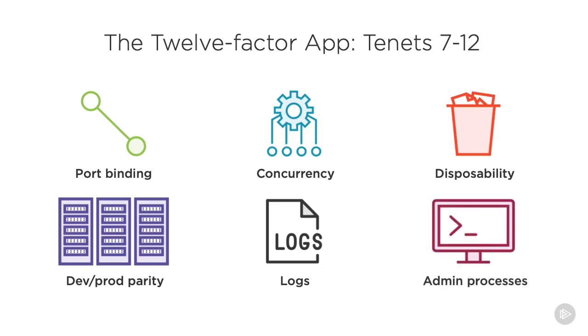When we run administrative tasks, like opening a console or updating a database, we should run them in the same environment as the main app. That means they should be in the same codebase, use the same config files, and ship with the app as a utility package. This improves maintainability.